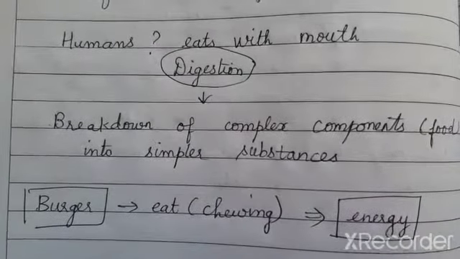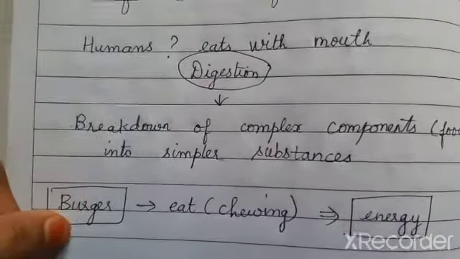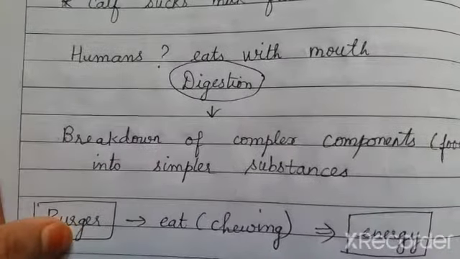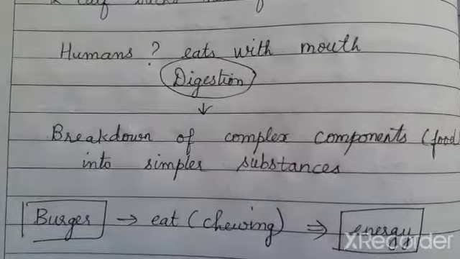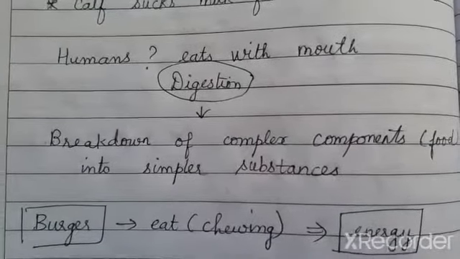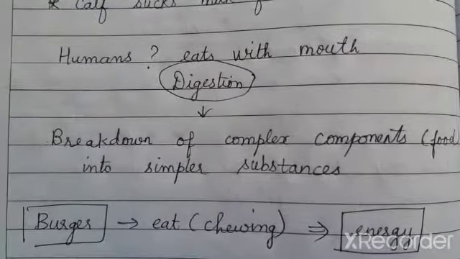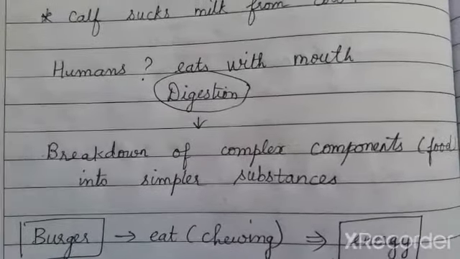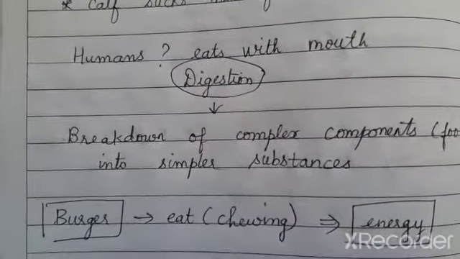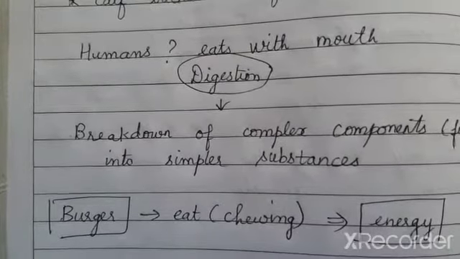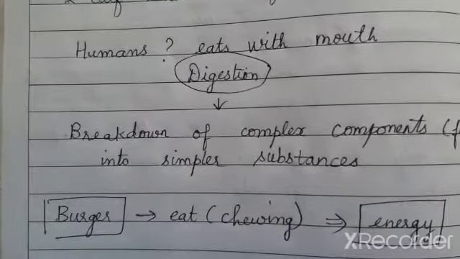Let us see that in detail. For example, if you are eating a food item, say a burger. When you eat the burger, you start to break down the entire burger into small pieces, and then you bite it and chew it into very small, simpler substances and you swallow them.